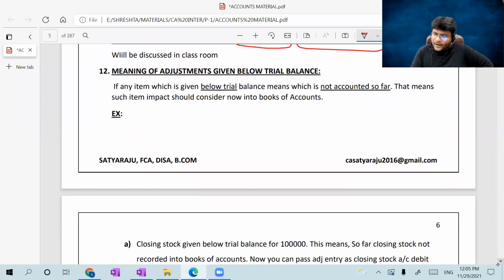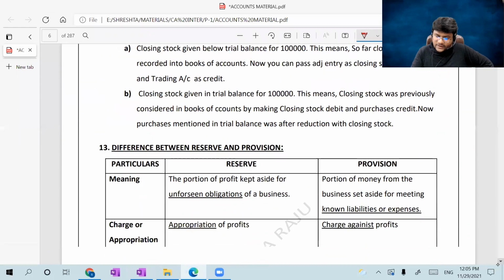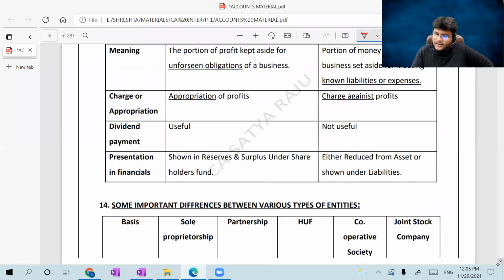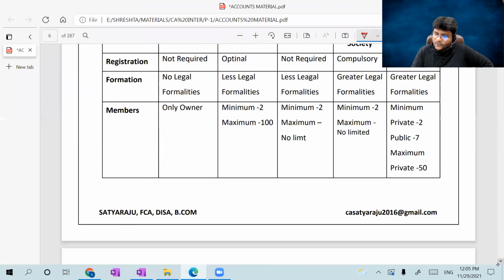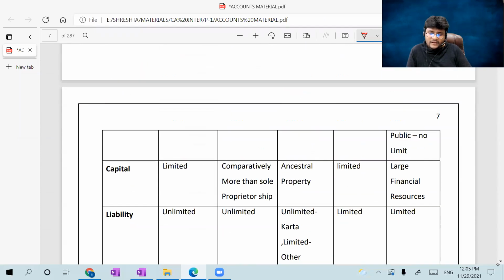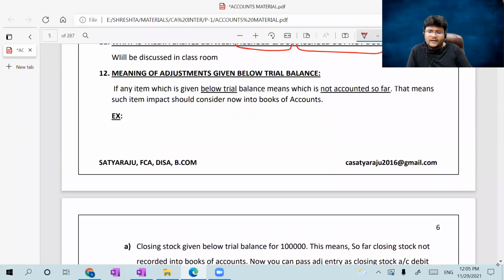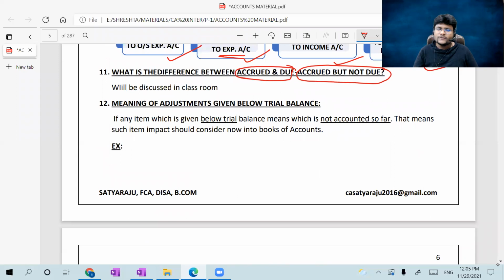Very few items are there. Let me close the discussion for the fundamentals in this video lecture. Please, all of you, follow the lecture concentratedly, guys. Only 2 topics are there. With the completion of these 2 topics, we can complete this fundamentals topic. So please concentrate. The next important item was the meaning of adjustments given below the trial balance. Oh my God.